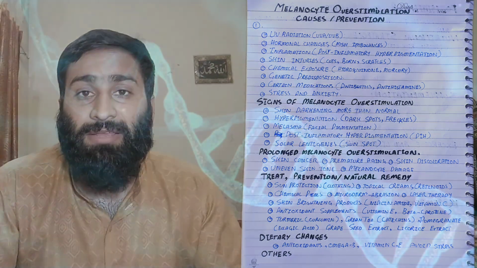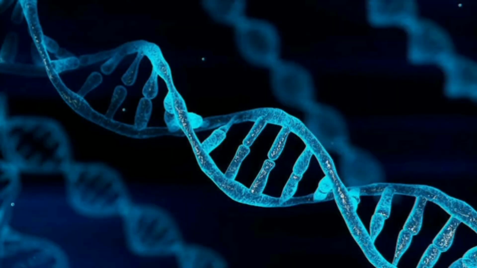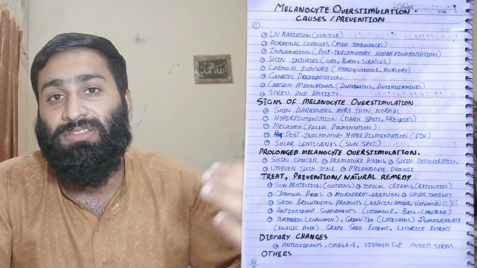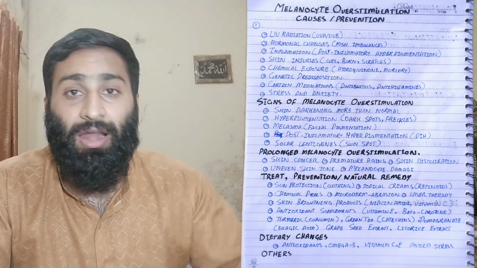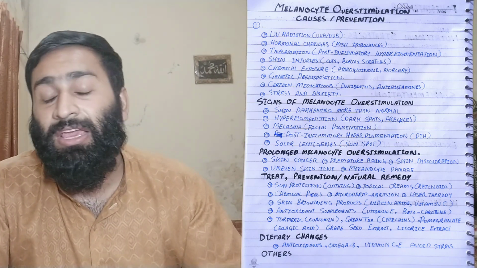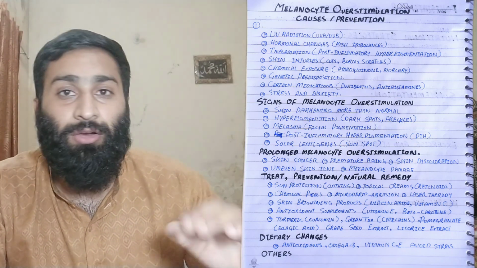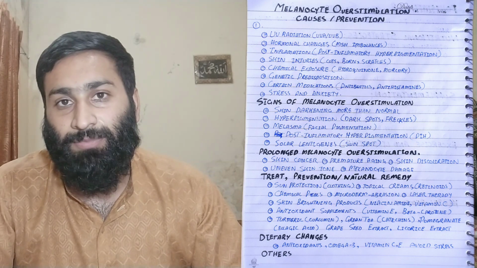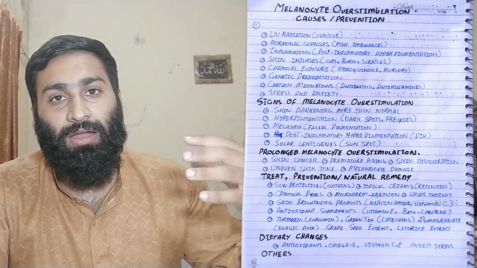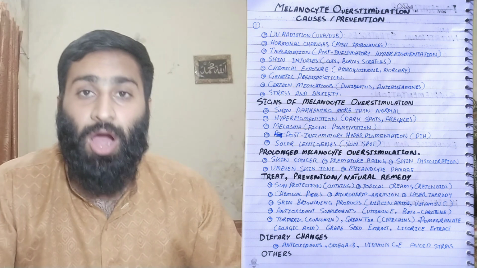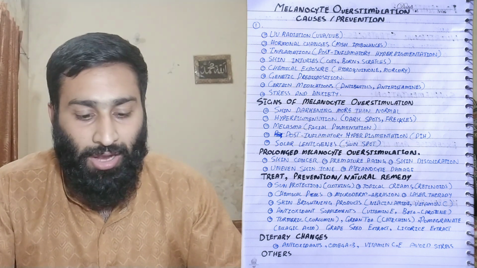Genetic mutation is basically due to DNA damage or DNA mutation, which will lead to overstimulation or less stimulation of the melanocyte. In this way depigmentation occurs in the form of white vitiligo, while on the other hand overpigmentation will cause patches on the skin or more. All of these things are basically due to genetic predisposition. How to fix that, we will understand also.